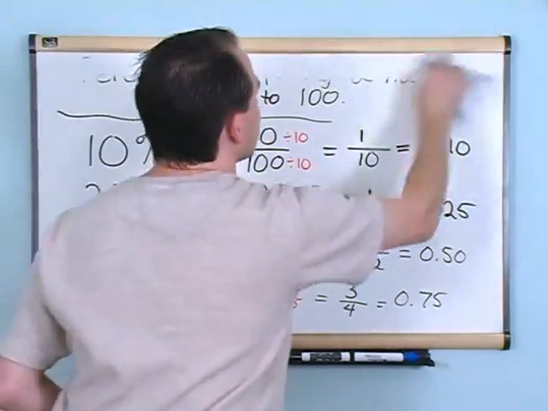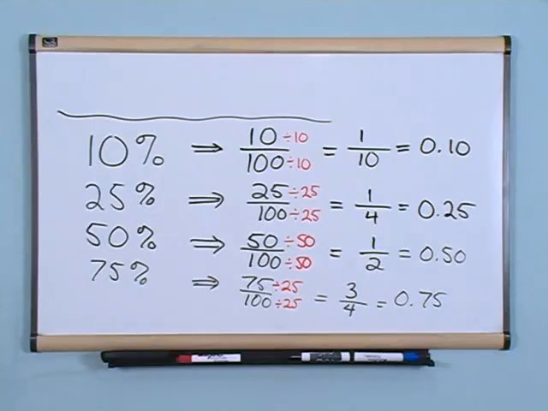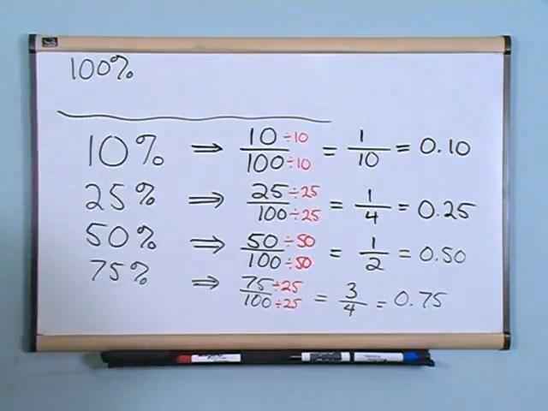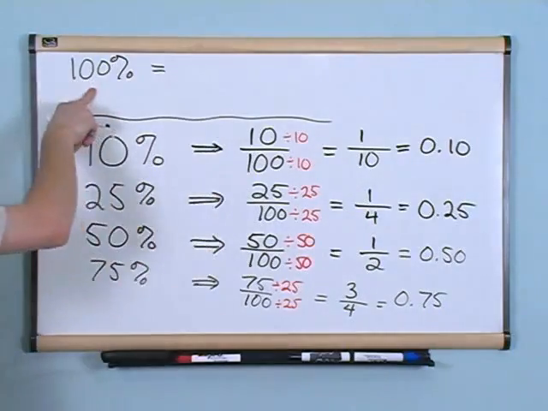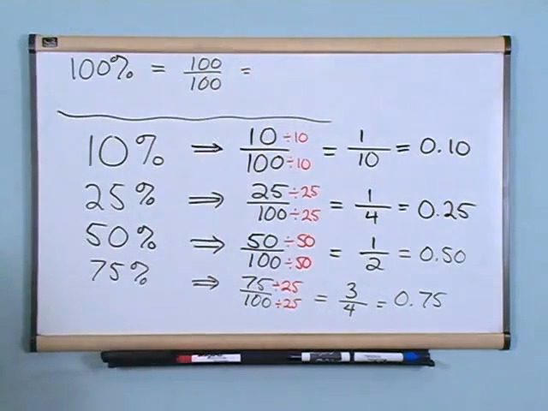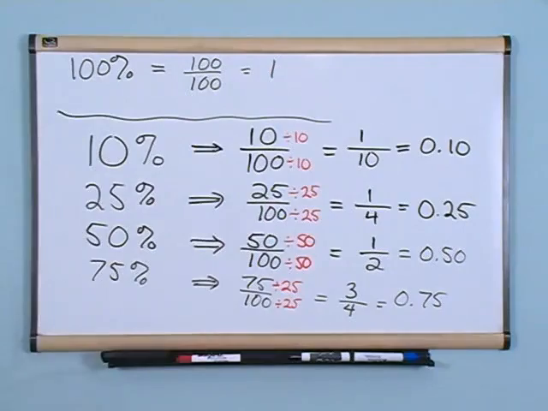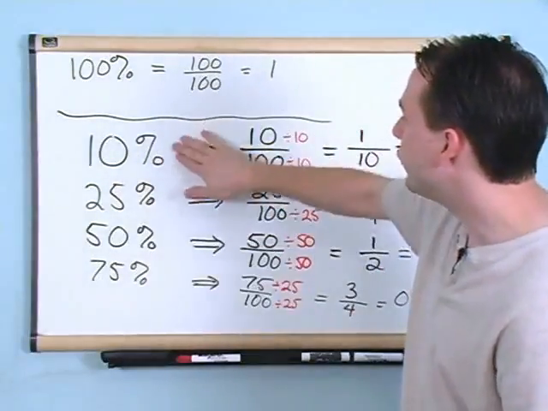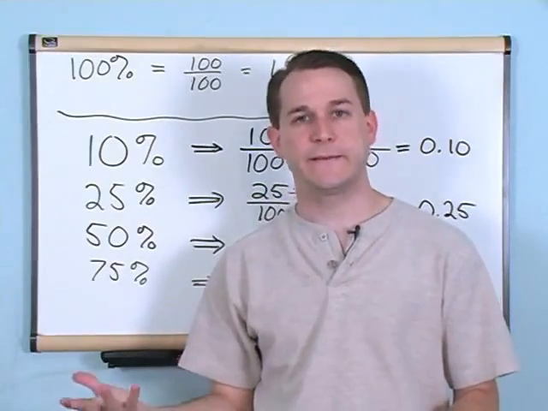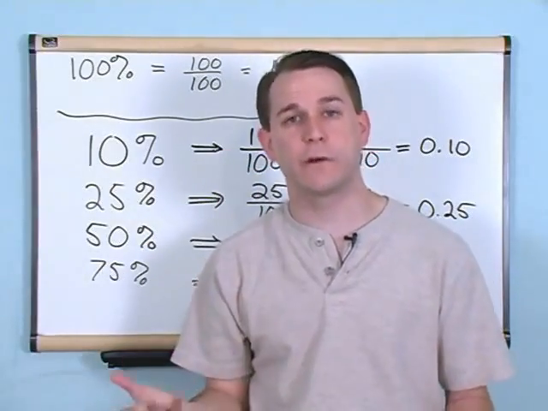Now, one more thing that I want to write. I ran out of room here on the bottom, so I'm going to write it up here at the top. What would 100% be? Okay, 100%. Well, in terms of a fraction, that's 100 over 100, okay? And you already know that anything divided by itself is 1. So that's the same thing as 1. So what I'm trying to point out here is that when you increase the percent and get closer and closer to 100, you're basically comparing in terms of how close you are to 100.